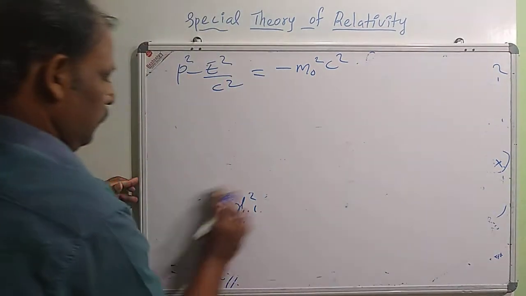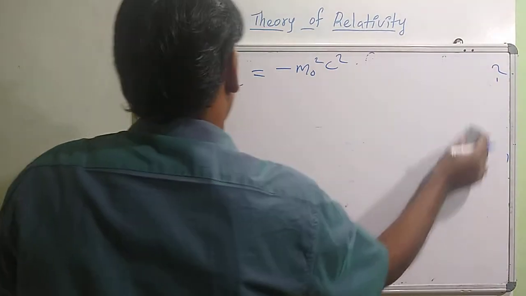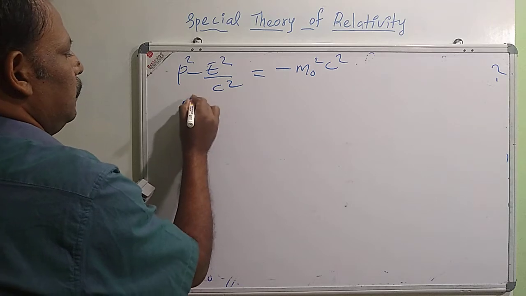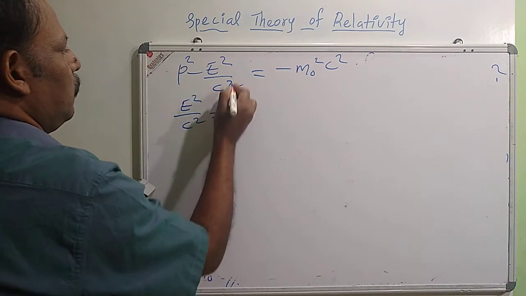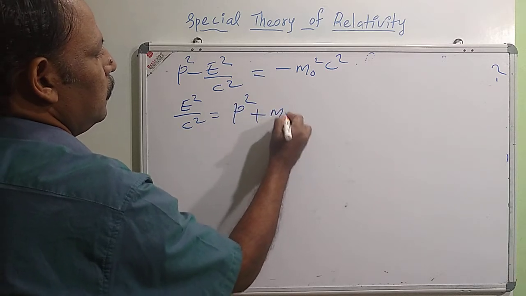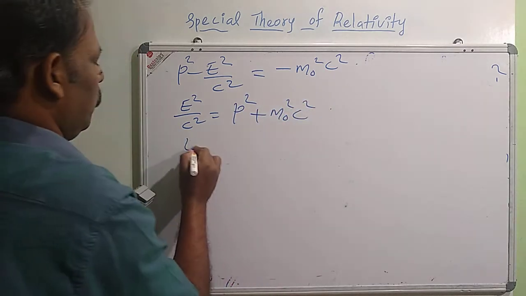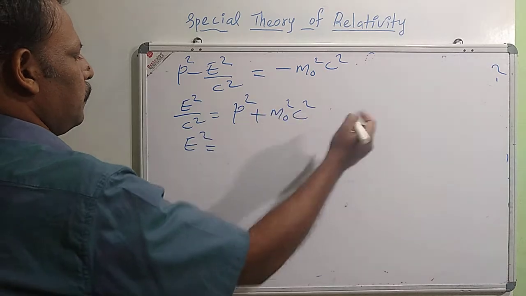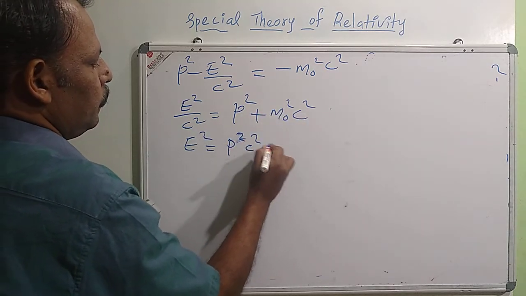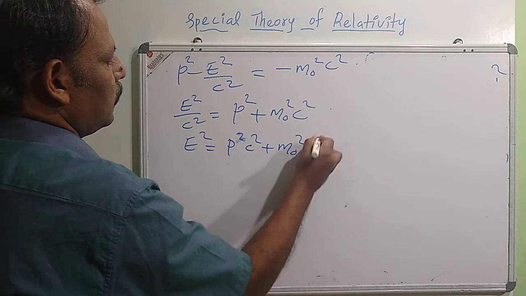From that, calculate the expression for energy. Taking this term to the right hand side, E square by c square equals p square plus m0 square c square, or E square equals, multiplying by c square, p square c square plus m0 square c raised to 4.